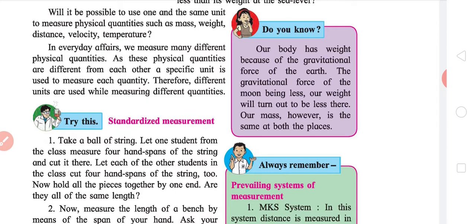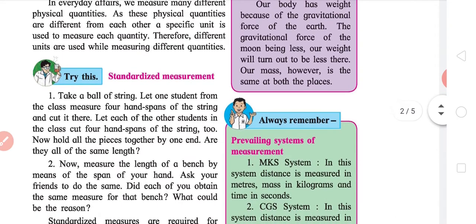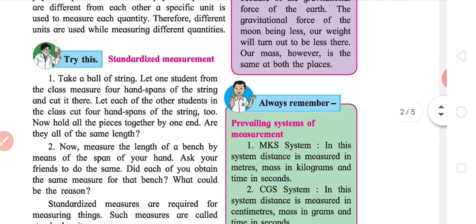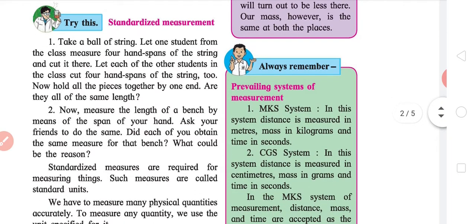So, as these physical quantities are different from each other, a specific unit is used to measure each quantity. Now, the "Try this" has two experiments that basically tell why we need measurement. One thing is, take a string and cut it equal to your 4 hand spans, basically from your thumb to your finger. Expand them and that is your 1 hand span.